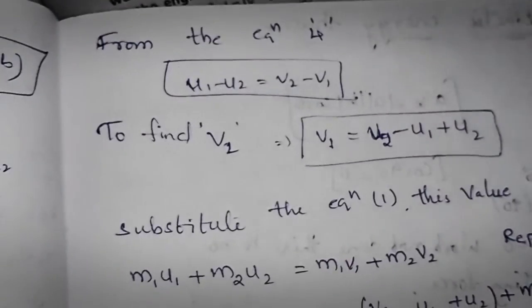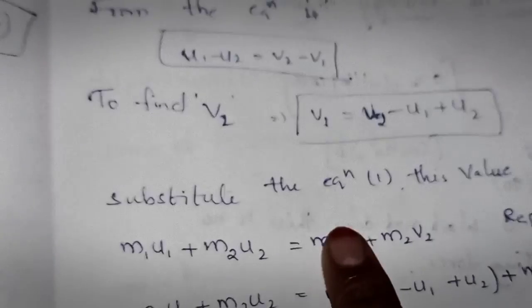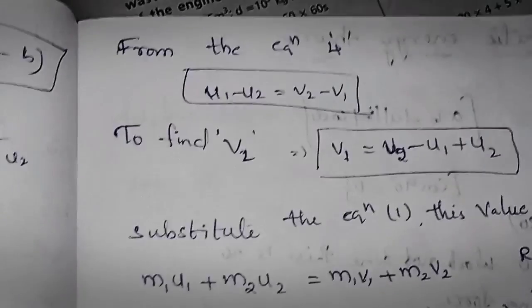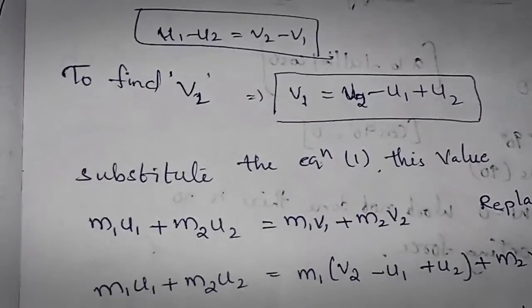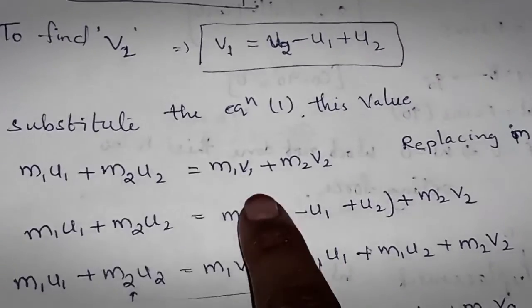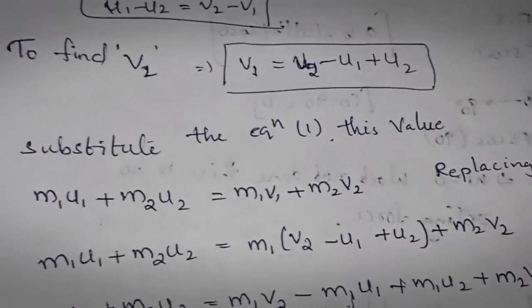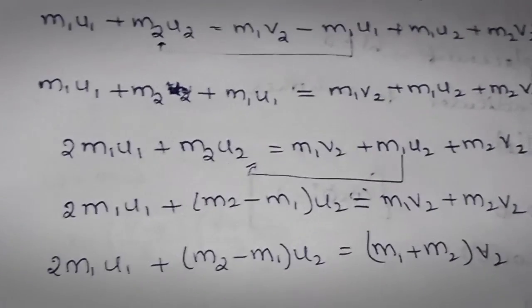Here, from equation number 4, we have already found v1, right? So at point B, we have to find v2. To find v2, we take v1 and substitute the value of v1 in equation number 1.